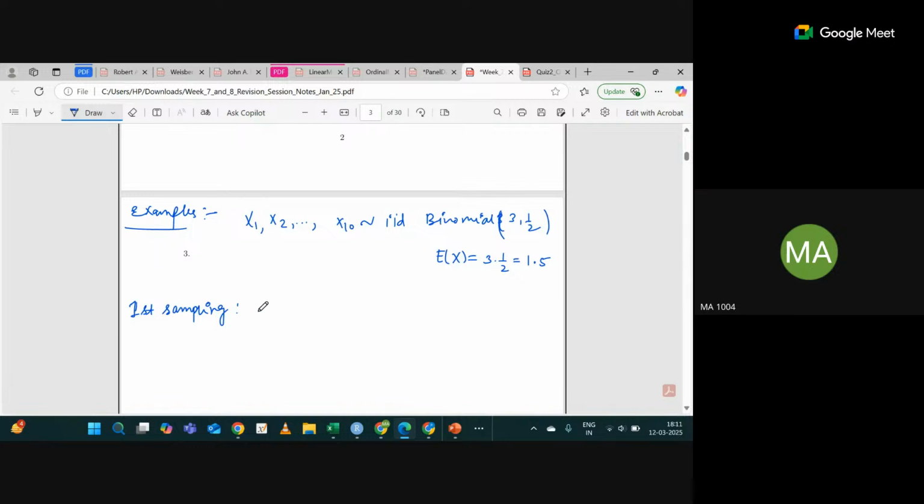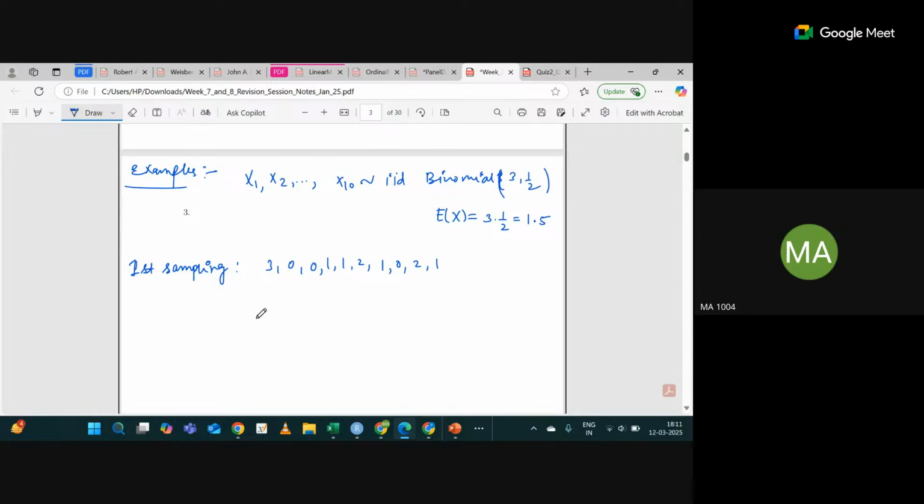Now let's say you did the first sampling and got the output like this: 3 0 0 1 1 2 1 0 2 1. This is possible. Then what will be the mean here? Can anyone calculate? What will be the first sample mean? It's coming out to be 1.1, because the sum is 11 divided by 10.